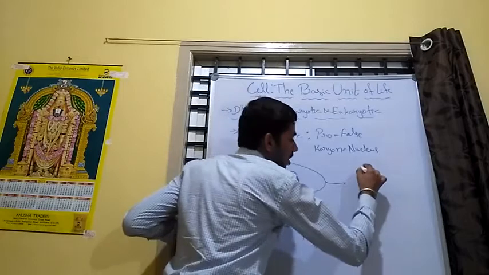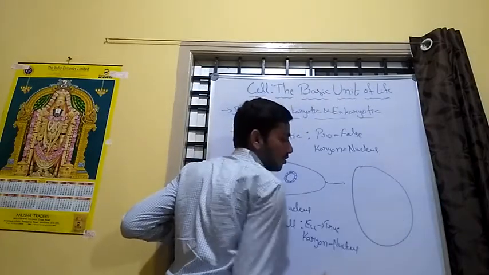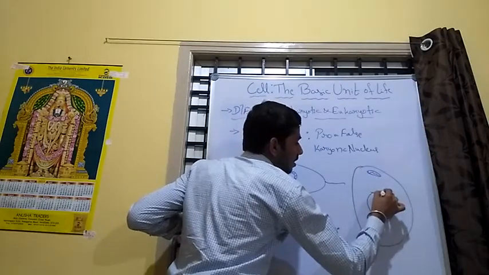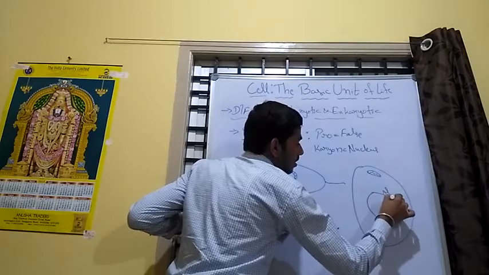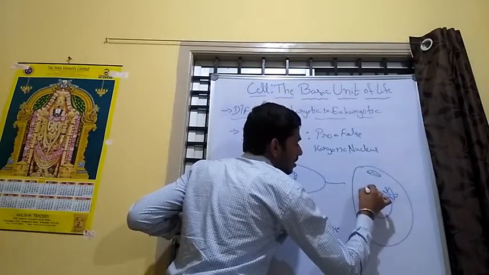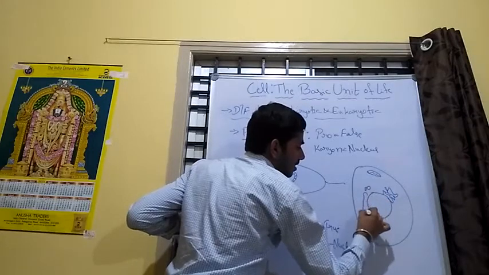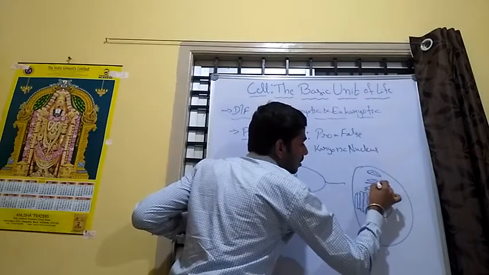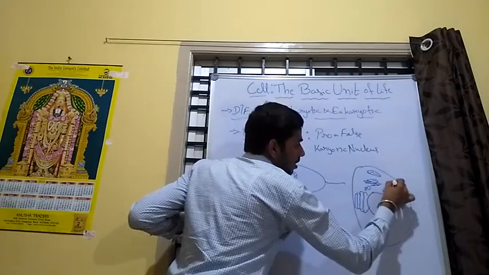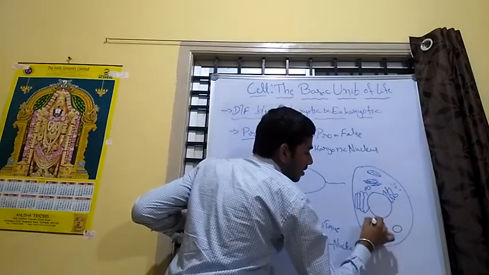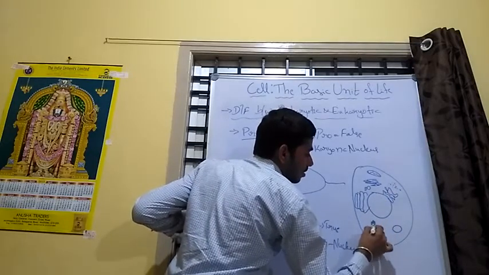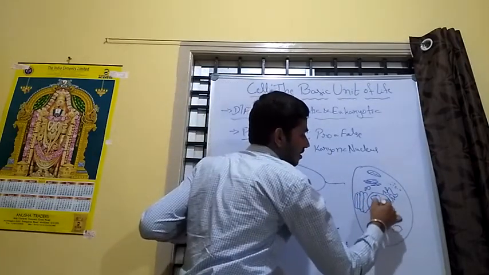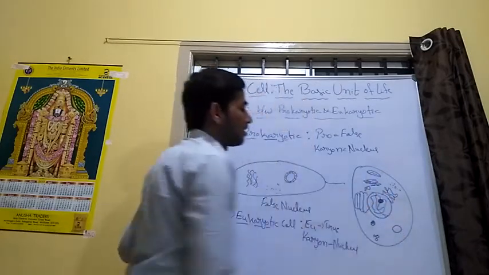Generally we study the structure of the eukaryotic cell: it has a nucleus and many cellular organelles, such as ribosomes, vacuoles, lysosomes, peroxisomes. Many structures are there. It has the nucleus, and within that, the nucleolus.